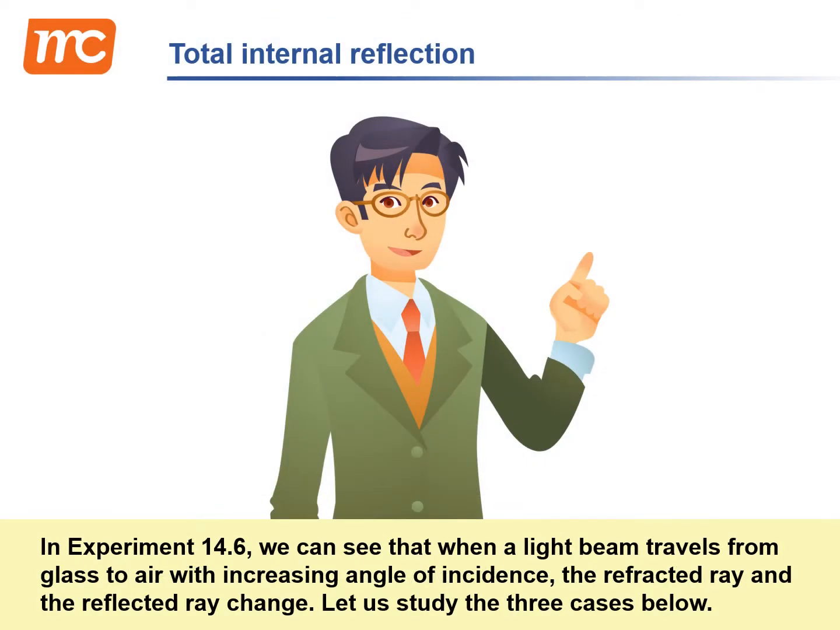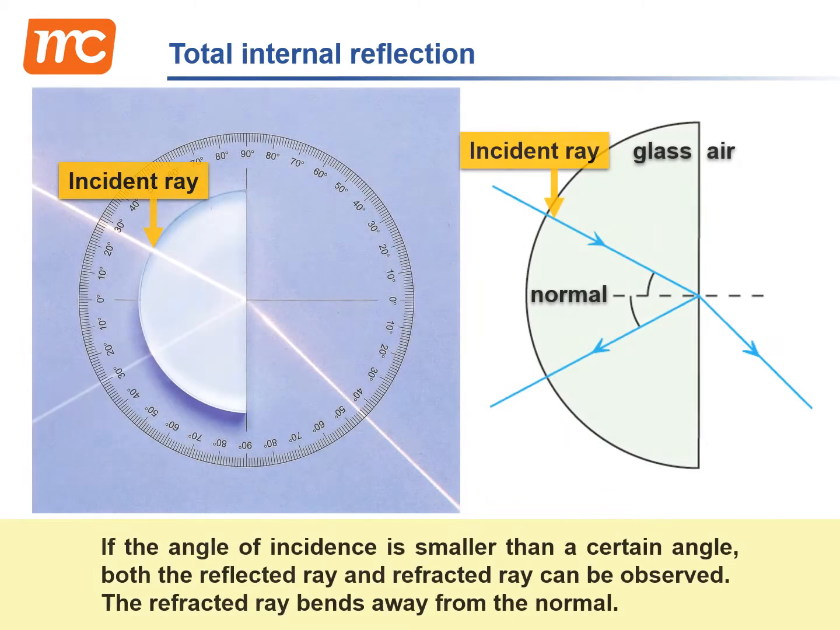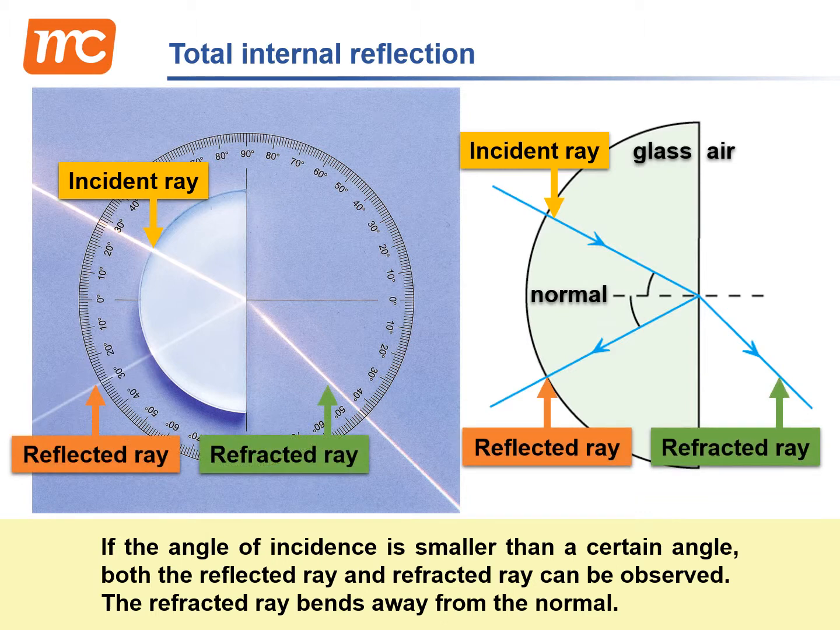In experiment 14.6, we can see that when a light beam travels from glass to air with increasing angle of incidence, the refracted ray and the reflected ray change. Let us study the three cases below. If the angle of incidence is smaller than a certain angle, both the reflected ray and refracted ray can be observed. The refracted ray bends away from the normal.